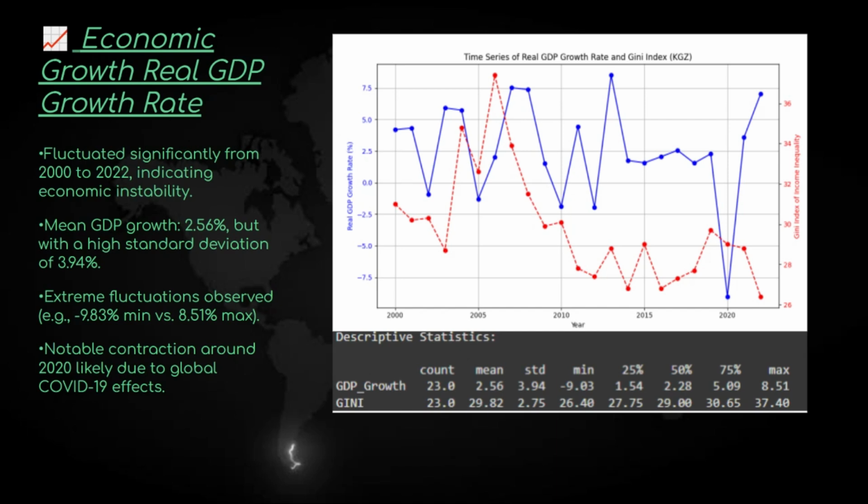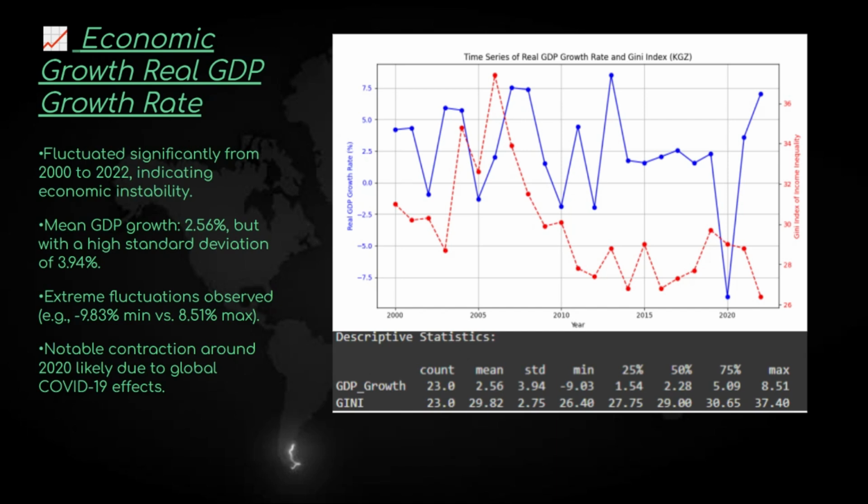Now, let's look at the Gini index, shown here alongside the GDP line. The Gini index ranges from 0.27 to 0.3 over this period, which suggests moderate inequality by international standards. But note that inequality didn't drop significantly during years of strong growth. In fact, it remains relatively flat, even when GDP was rising. This tells us something important. Economic growth hasn't translated into greater equality. In other words, while the economy was expanding in some years, the benefits were not evenly distributed.